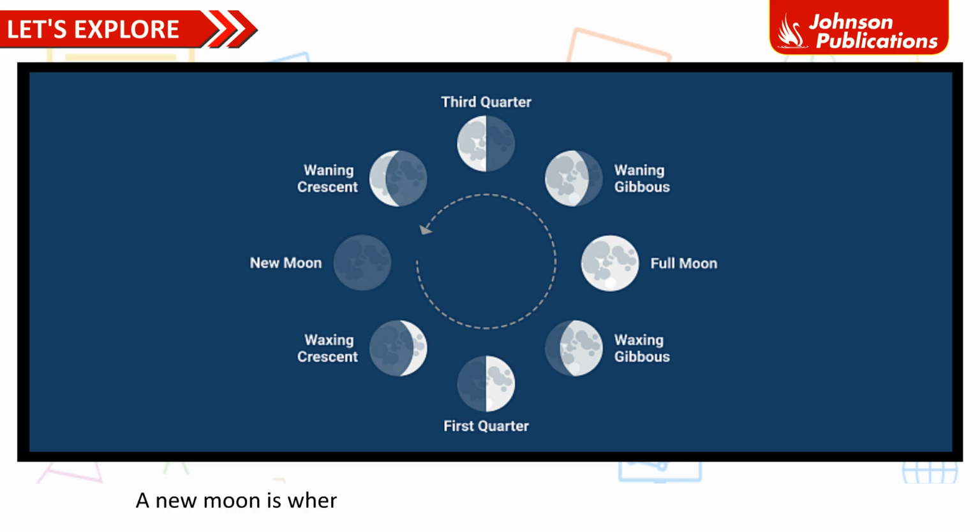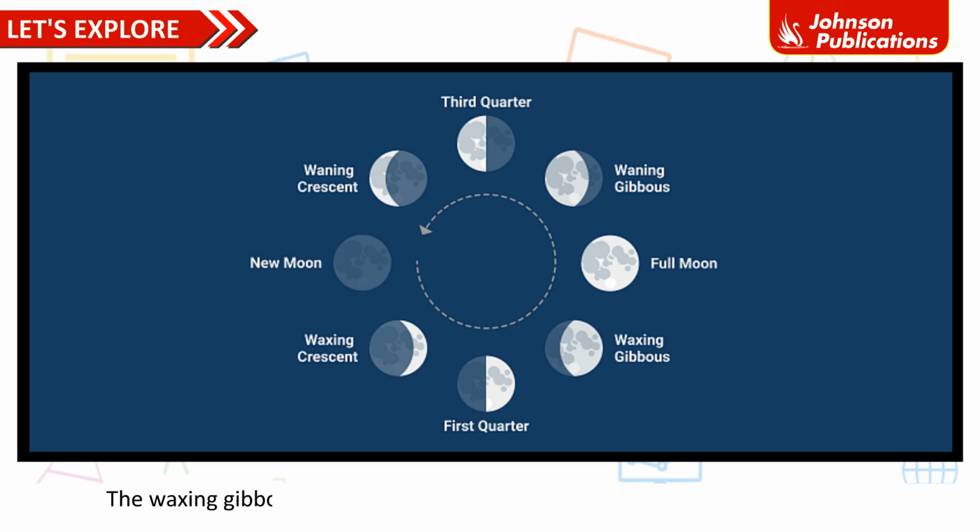A new moon is when the moon has the lit surface opposite to the Earth. This is called a new moon or a no moon. It happens when the moon is directly between the Earth and the sun. The crescent moon is when the moon looks like a crescent and the size of the crescent increases day by day. Half moon is when half of the moon is lit.